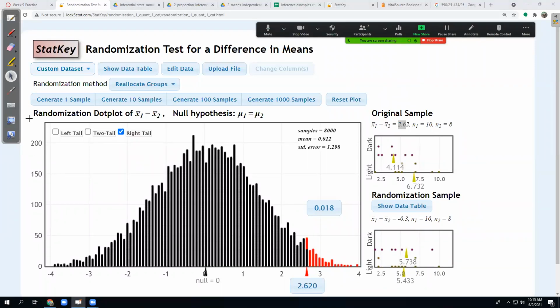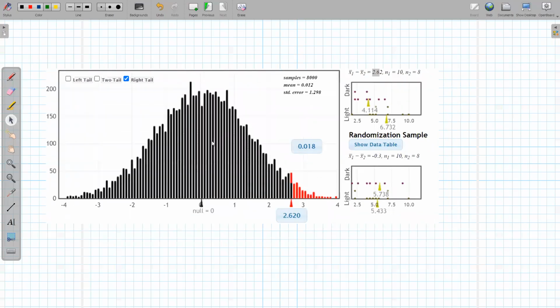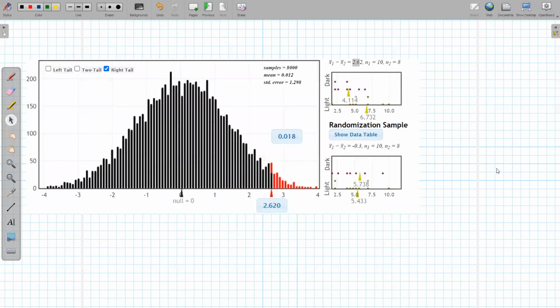Let's see, I guess I'm going to do this part. And the original data would be nice. So what's going on here? Labeling some stuff. This is my null hypothesis, that mu1 minus mu2 is 0, that there's no difference. That's equivalent to having a t-value of 0. And then we'll get to a t-value when we do the spreadsheet.